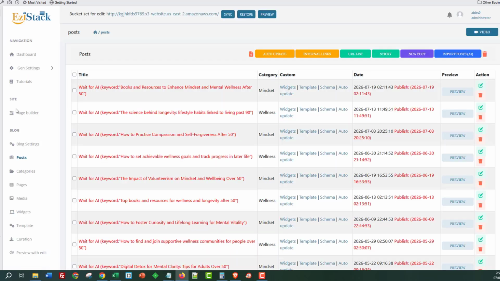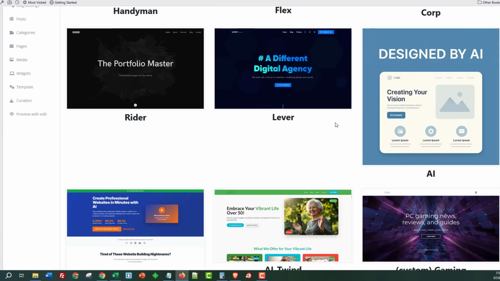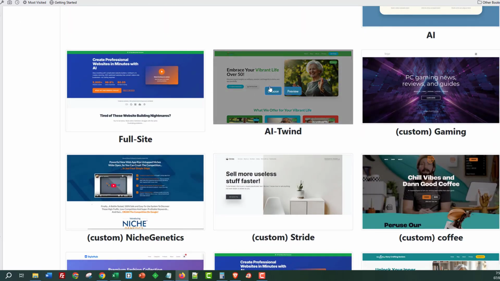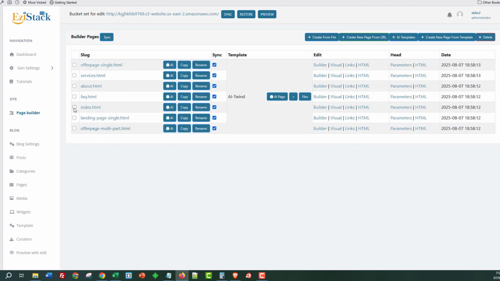Okay, so let's go ahead and create some pages. I'm going to go to the page builder now. We don't have any pages in here. I'll go to AI templates and bring one inside of here. I've got this one that I've added down here. It's AI Tailwind, so it actually works with Tailwind. It's a very nice template. I actually like it. So I'll click on index, and I'll click on AI. This is a fairly large one.